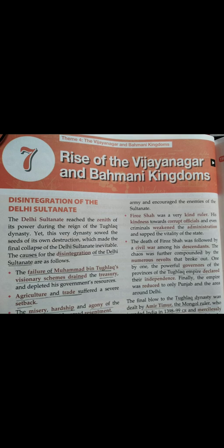Now, the second one: agriculture and trade suffered a severe setback. Agriculture suffered a heavy setback due to lack of rain, and severe famine broke out. Therefore, the peasants, the farmers, were forced to abandon their lands and fled to the jungle. Why did these farmers abandon their lands? Because of the increase in the land taxation.